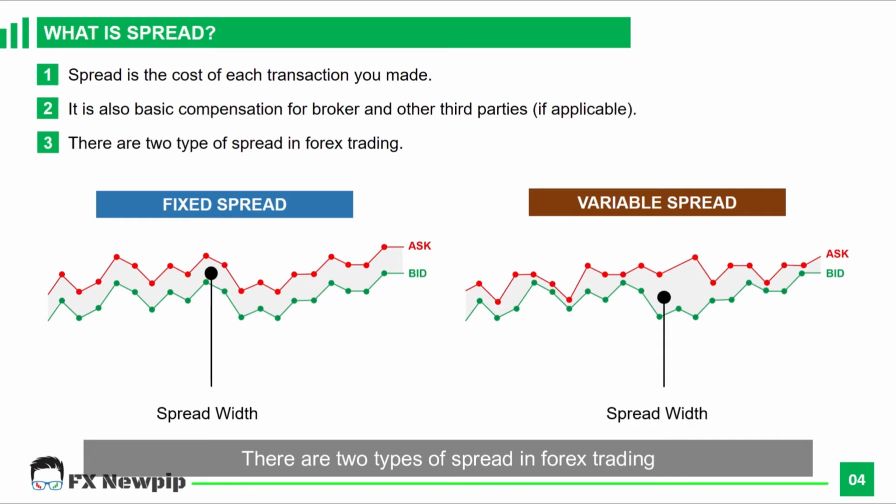There are 2 types of spread in Forex trading. The figure on the left is called fixed spread, and the figure on the right is called variable spread. The difference is pretty straightforward. Fixed spread is where the spread you pay, or in another term the commission you pay to the broker, is fixed. Variable spread is where the ask price versus the bid price always fluctuates, so it depends on trader style. Some traders I know only use fixed spread due to the volatility in the market, but that doesn't mean variable spread is not good as well. I will explain in detail the difference between these two, and I hope it may help you decide in your trading style whether to use fixed spread or variable spread.